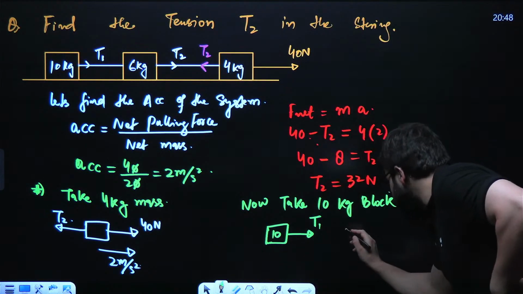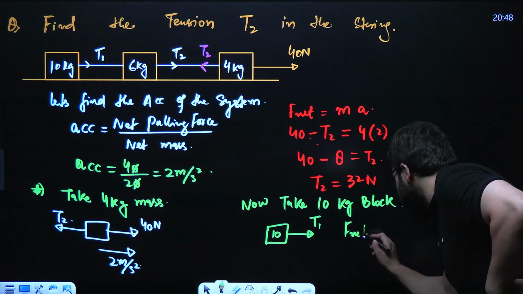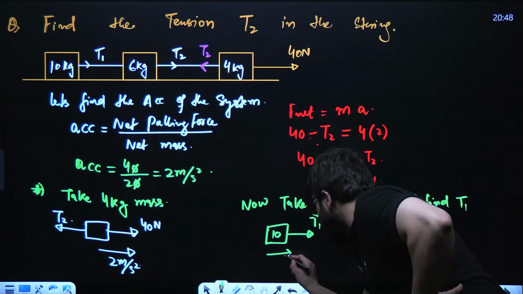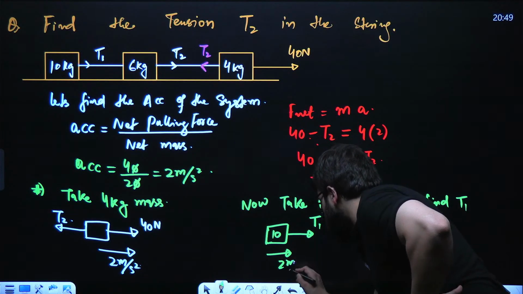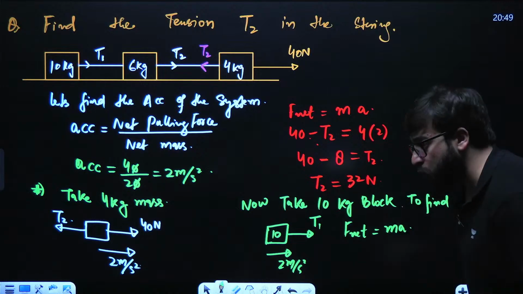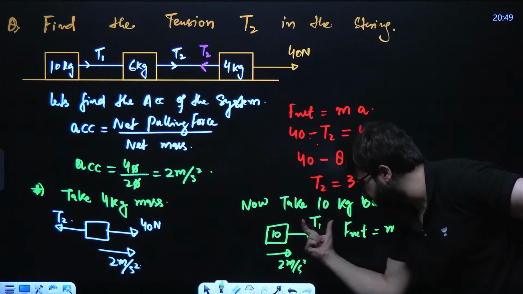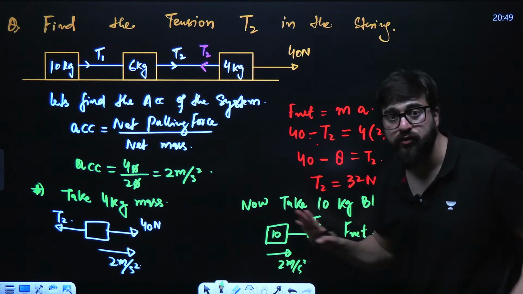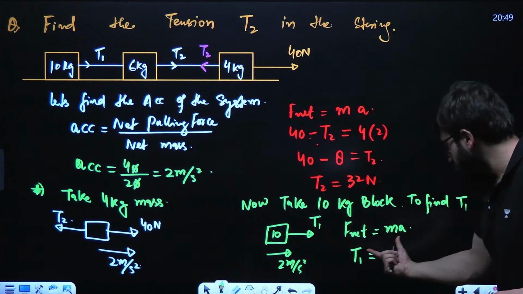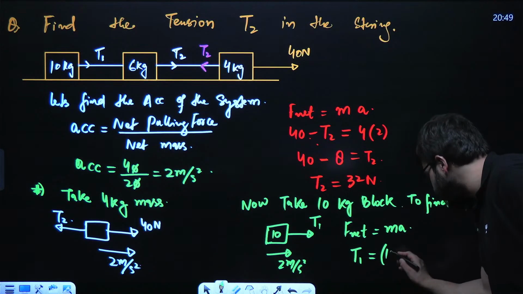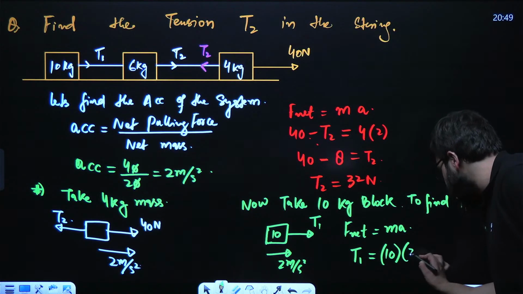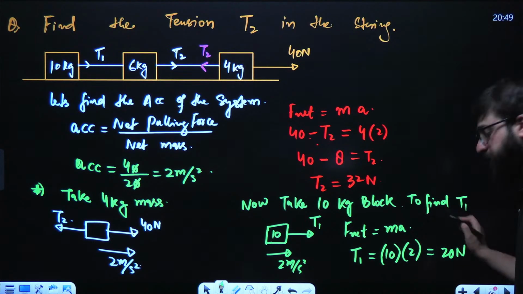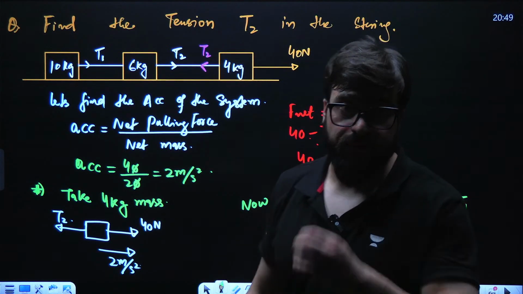I can write simply over here net force is equal to mass into acceleration. Acceleration of this block is also 2 meter per second square. So what is the net force on this block individually? That is T1, there is no other force acting. T1 is equal to mass into acceleration. Mass is 10, acceleration is 2. So 2 into 10 is 20 Newton.